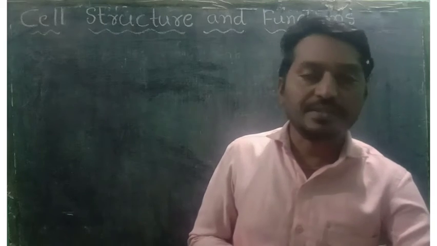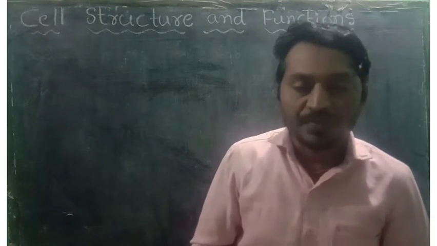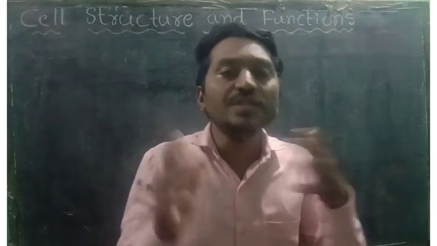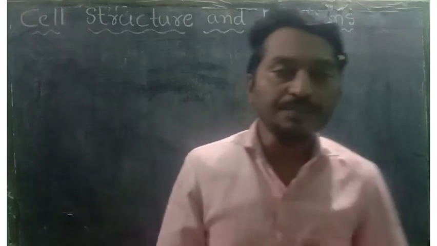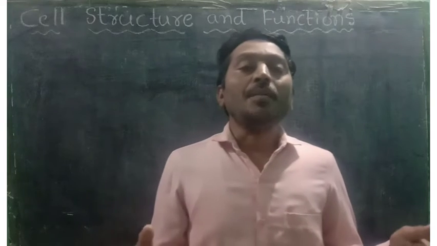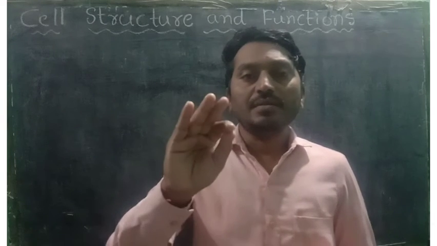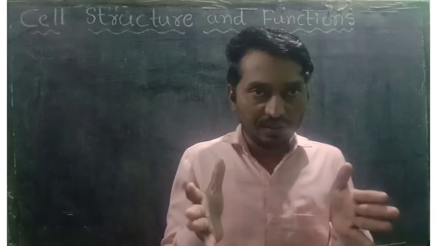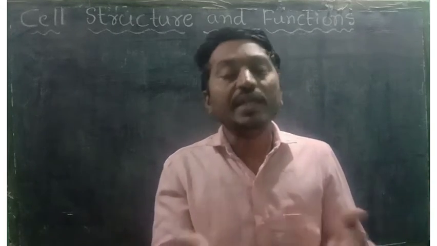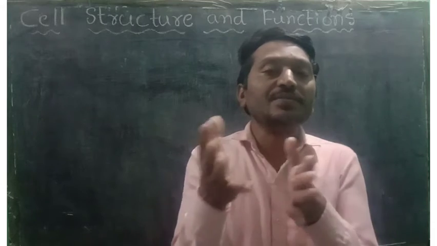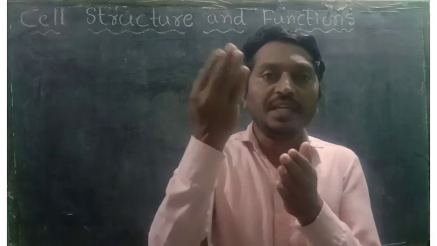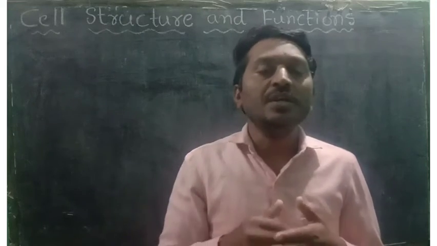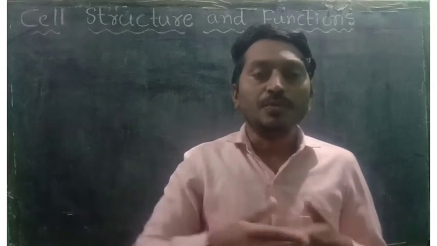And next, number of cells. For example, I said amoeba has only a single cell. Amoeba has a simple body structure. Also, it carries out different functions like obtaining food, digestion, respiration, excretion, movement.